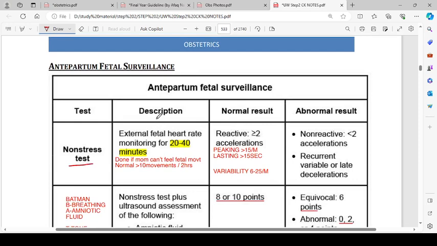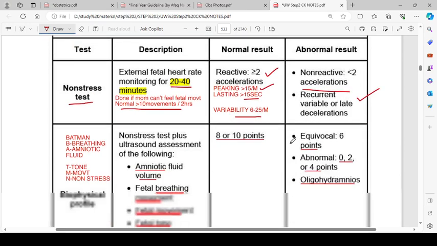Description is external fetal heart rate monitoring of 20 to 40 minutes, done if mom can't feel fetal movement. Normal is more than 10 movements per 2 hours. Normal result is reactive: more than 2 accelerations, peaking more than 15 per minute and lasting more than 15 seconds, variability of 6 to 25 per minute. Abnormal results are non-reactive, less than 2 accelerations, and recurrent variable or late decelerations.